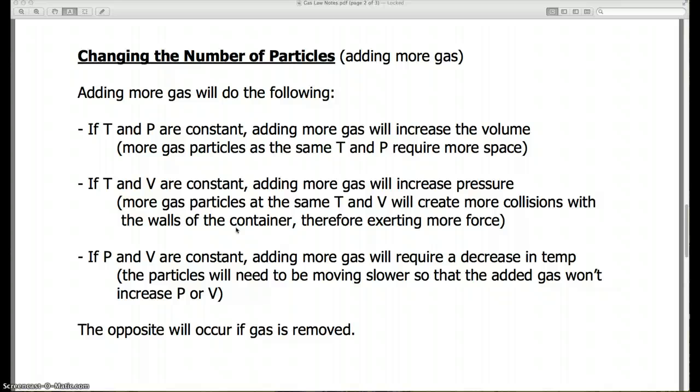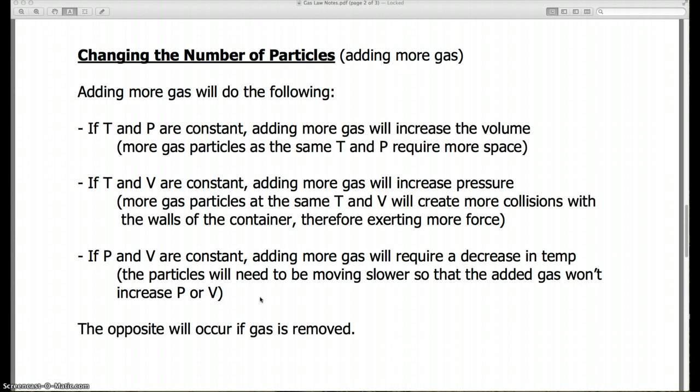If pressure and volume are constant, adding more gas will require a decrease in temperature. So in order to keep the pressure and volume constant, if we keep adding more gas, we would need to decrease the temperature so that the particles are moving slower to keep the pressure constant. And then the opposite is true if we remove gas.